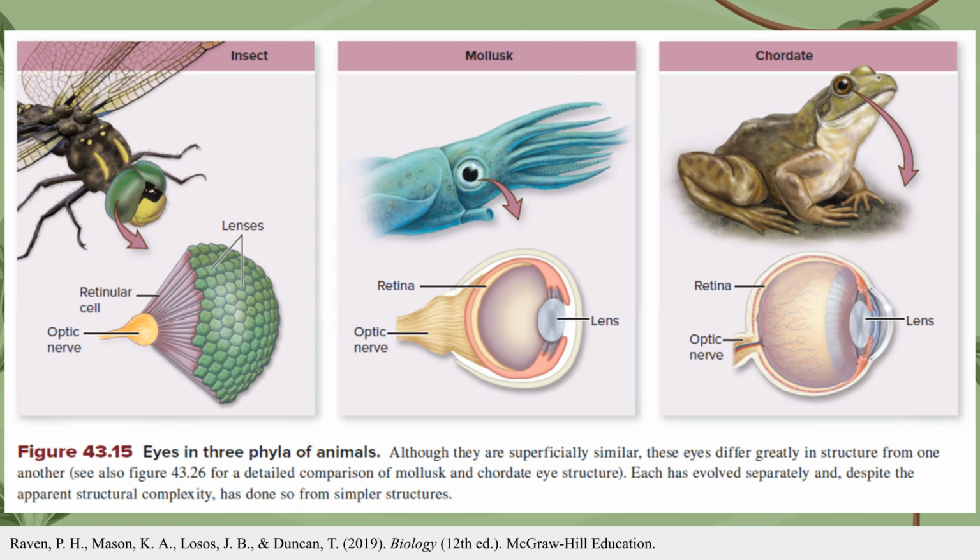This diagram highlights how complex eyes have evolved separately in different lineages. Insects possess compound eyes made of many individual lenses and retinular cells. Mollusks like squids and chordates like frogs both have single-lens eyes with a retina and optic nerve. Although they appear superficially similar, these structures differ greatly in their internal anatomy and evolved independently from simpler light-detecting ancestors.